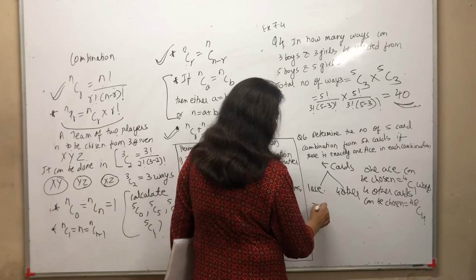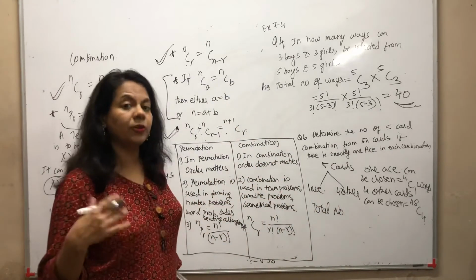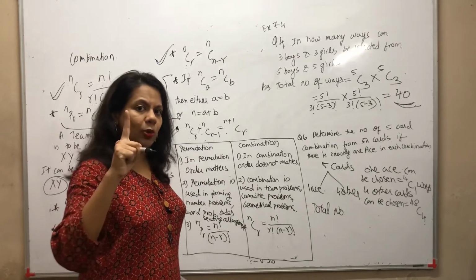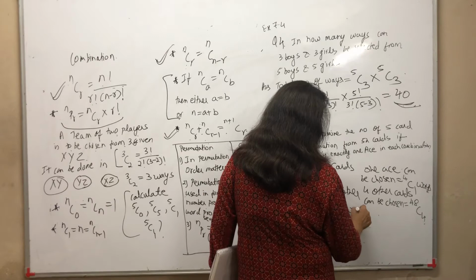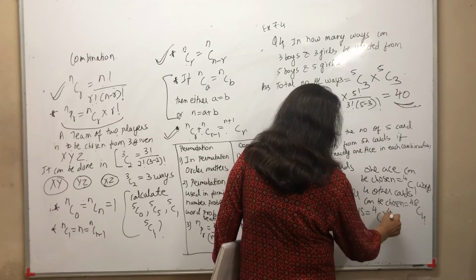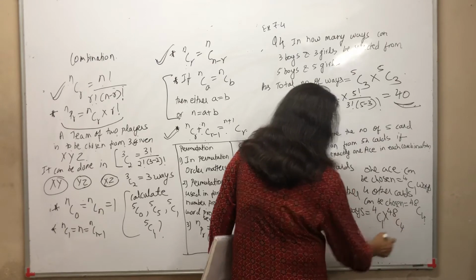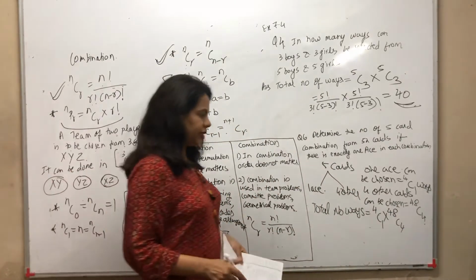So what is the total number of ways to choose the 5 card combination? You have to form a 5 card combination: 1 ace and 4 others. So the total number of ways would be 4C1 into 48C4.